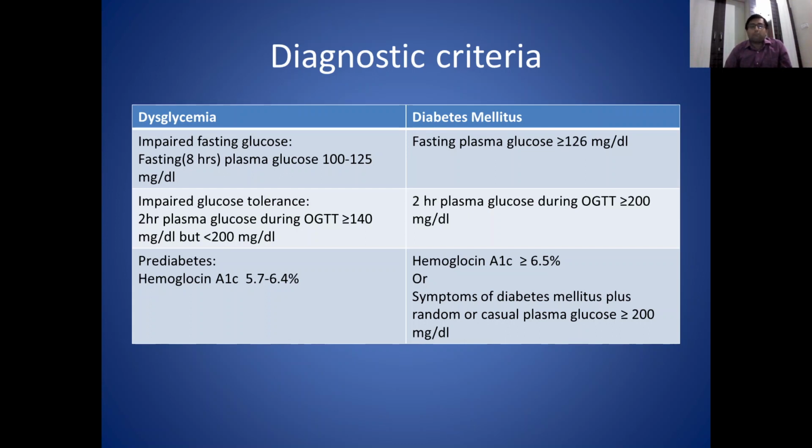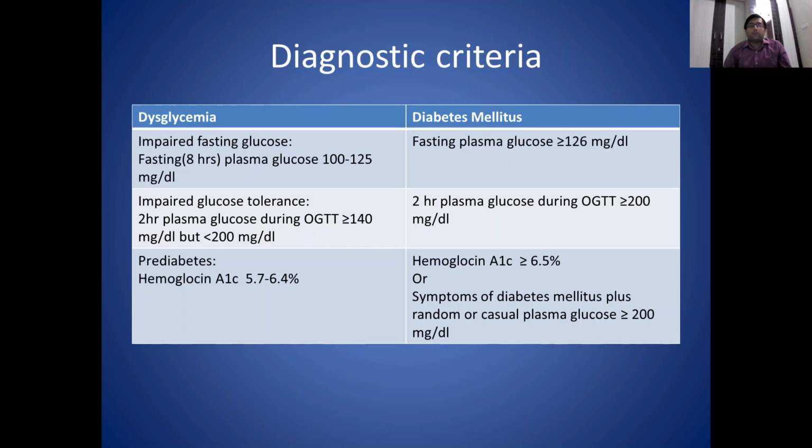Impaired glucose tolerance is when 2-hour plasma glucose during oral glucose tolerance test is more than 140 but less than 200 milligram per deciliter. But if it is more than or equal to 200 milligram per deciliter, it is labeled as diabetes mellitus.